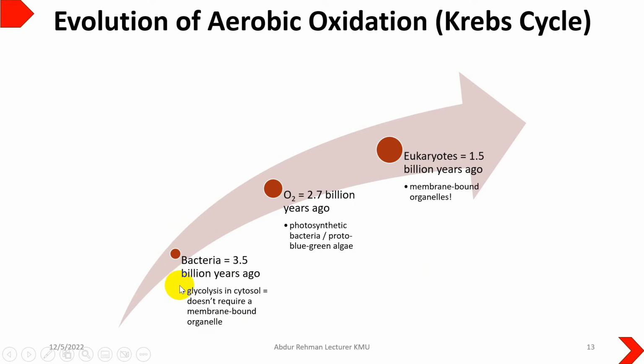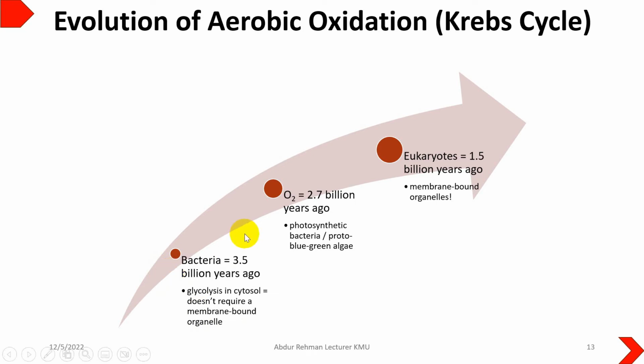If you look at bacteria from 3.5 billion years ago, we will find that only the glycolysis process is present. The genes of glycolysis are present in those bacteria, and because there were no membrane-bound organelles, mitochondria were not present in those bacteria at that time.